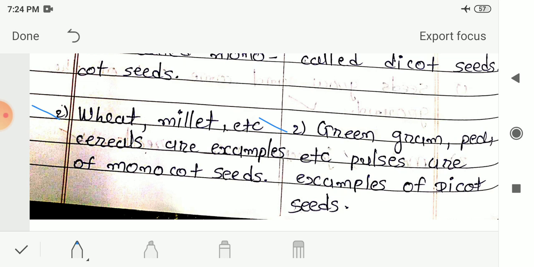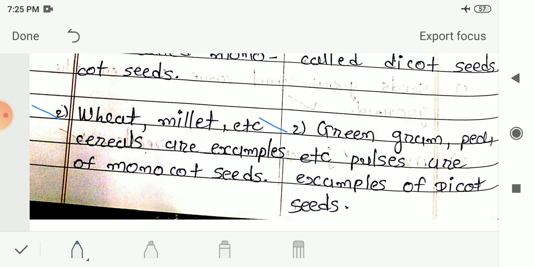When we break a green gram or pea, we can get two equal halves. These kinds of seeds are known as dicot seeds. In the difference between monocot seed and dicot seed, in the first difference we saw what a monocot seed is and what a dicot seed is. The seeds that do not break into two equal halves are known as monocot seeds, and the seeds that break into two equal halves are called dicot seeds.